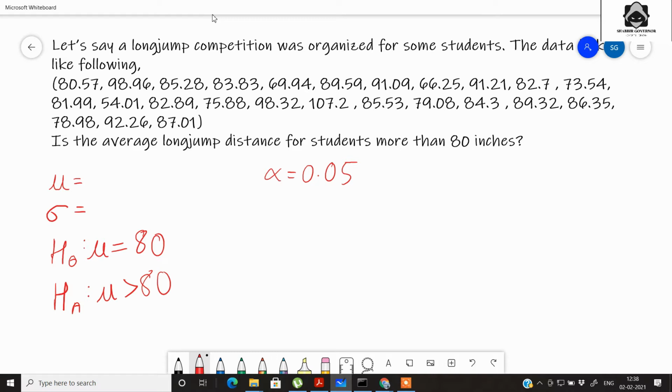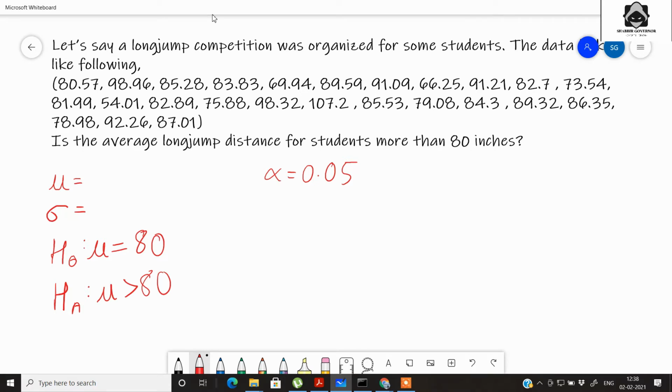Now one thing you might be confused with is whether to go with t test or whether to go with z test. So you should note that you should go with t test, hypothesis testing, only in the condition when you don't have the sigma of the population. But here we are given the population itself, so we can find easily the standard deviation of the population and we will go for z test. But in cases where you are not given the parameters of the population but you are given statistics, you might go for t test, but here we'll go for z test.